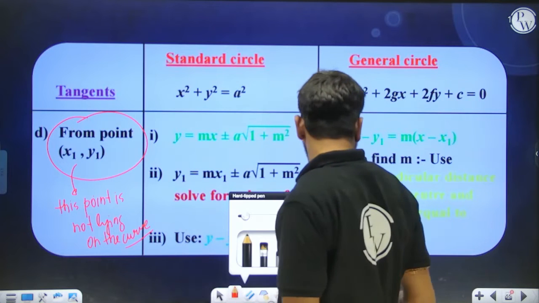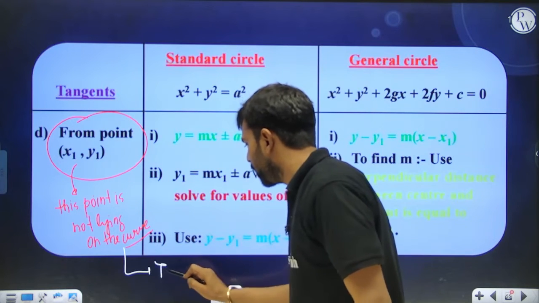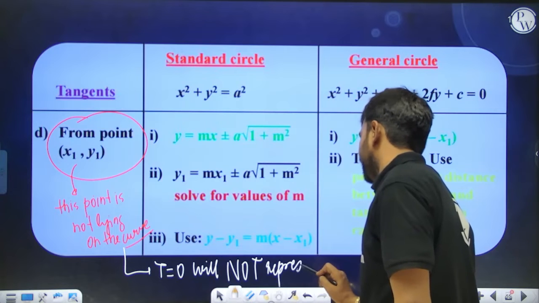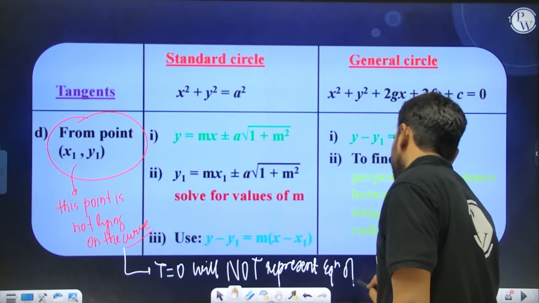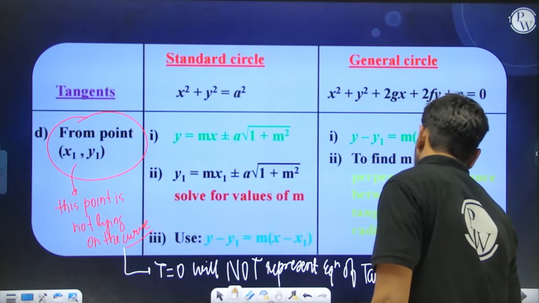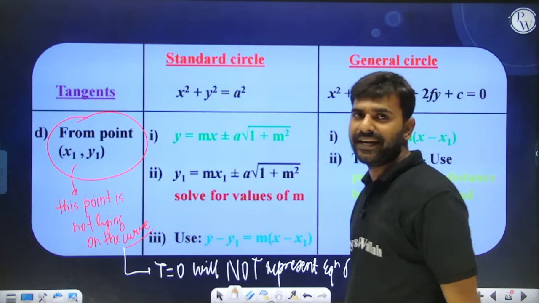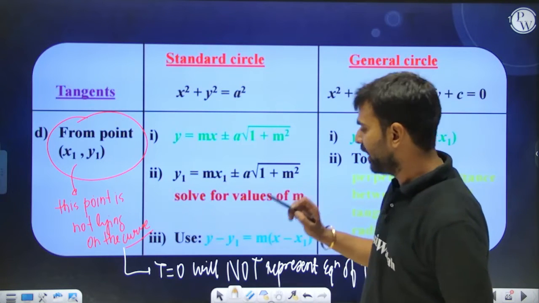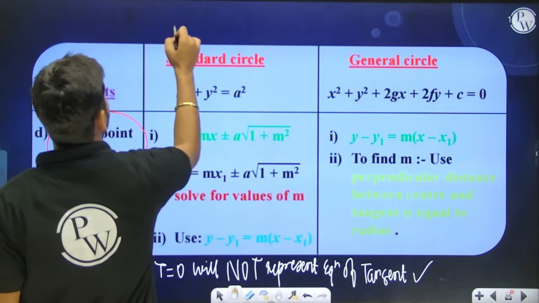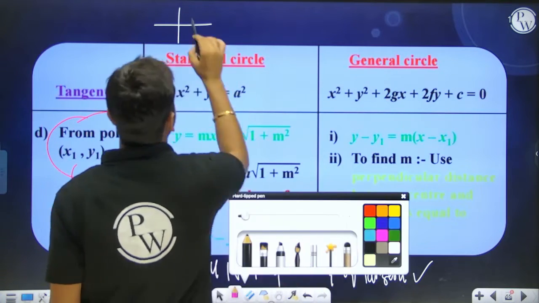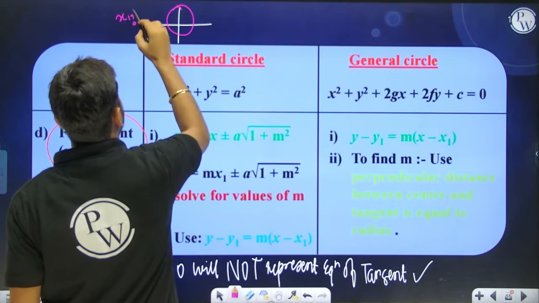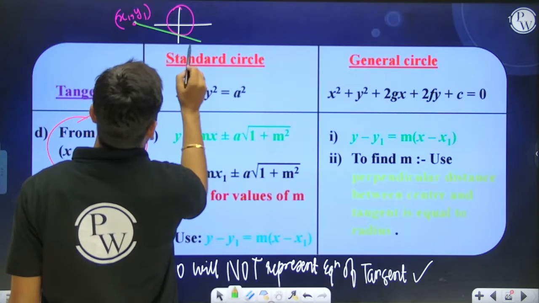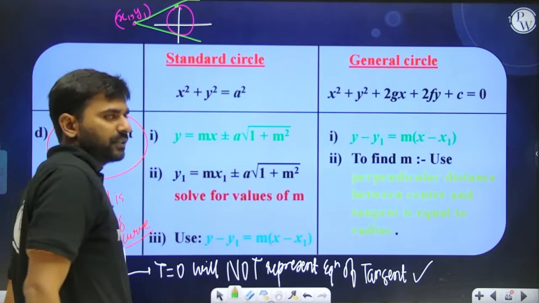So the point is not lying on the curve means T equal to 0 will not represent the equation of the tangent, because the point is not lying on the curve. Okay, so rather what we do over here is we first write down y equal to mx plus minus a under root 1 plus m square. And we know that if this is a standard circle, let's say, and the point is lying over here, let's say x1 comma y1, and we are writing down a tangent from this, then the tangents will be from an external point, so you can draw two tangents, by the way. Okay, yes, the tangents will be drawn like this.